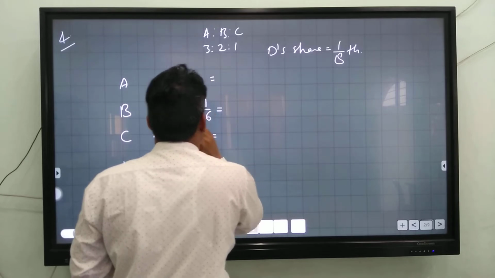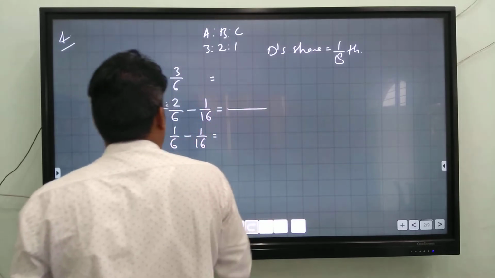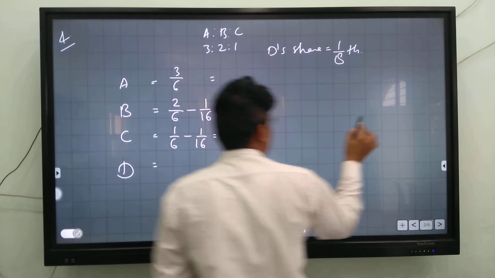And you have to take the LCM of 6 and 16.